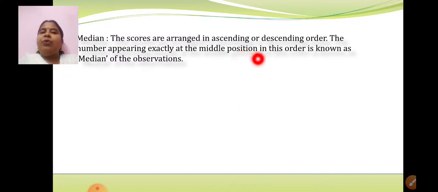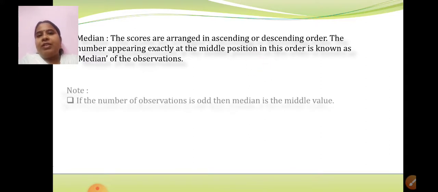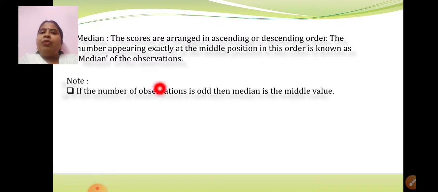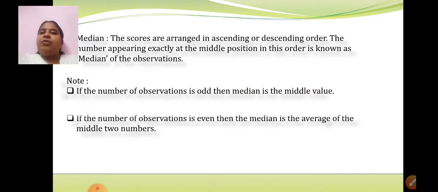When we say that the middle position is the median, the first question that should arise is: if the number of observations is even, then what to do? And if the number of observations is odd, then what to do? These are the two conditions which I have told you. Let us quickly revise that. If the number of observations is odd, then the median is the middle value. Then there is no problem at all. With an odd number of observations, we can quickly find the middle value, and that itself will be the value of the median. But what is to be done if the number of observations is even?